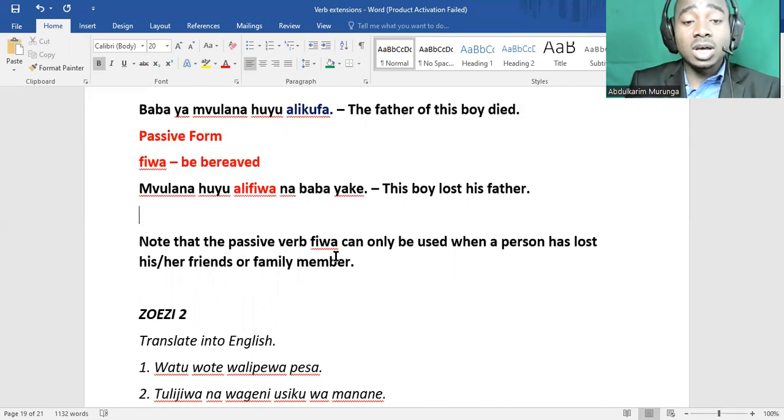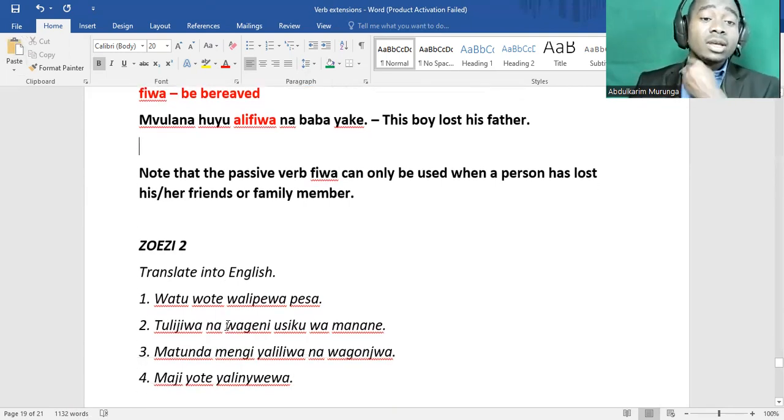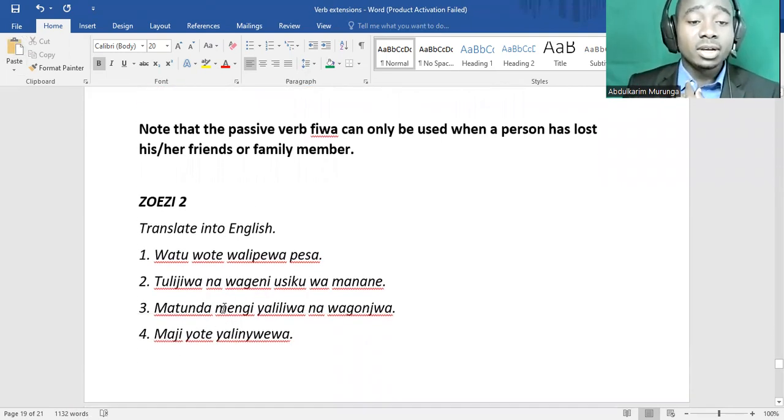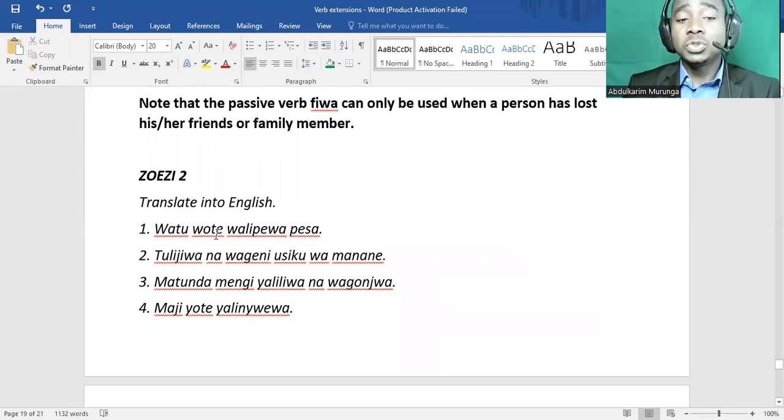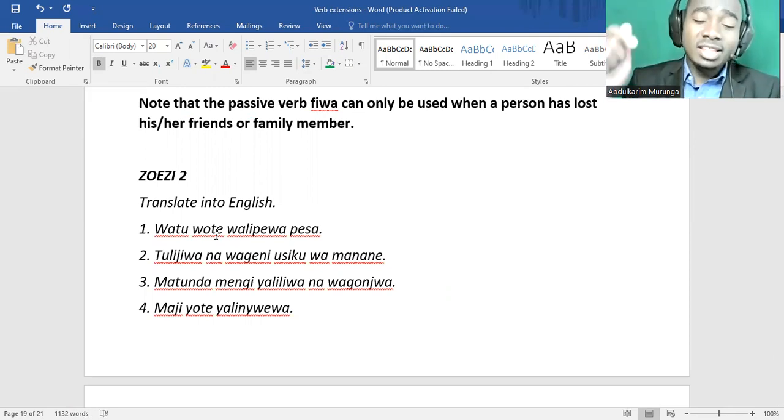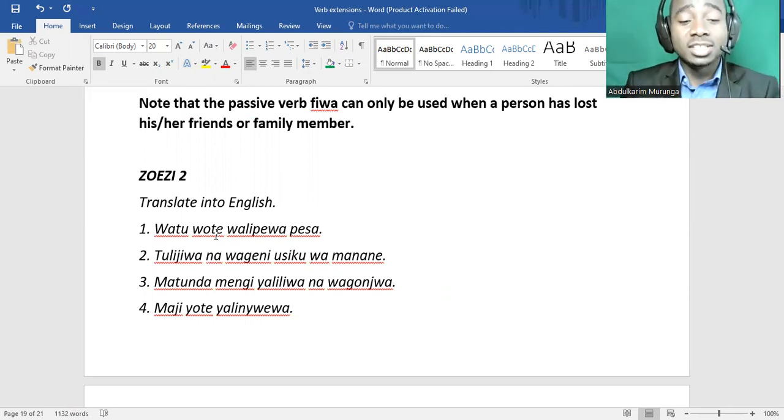Now this is our lesson today. We have another exercise, exercise 2. Remember exercise 1 was for Swahili verbs of Arabic origin, and this exercise 2 is for monosyllabic verbs. I want you to translate these four sentences into English. If you are a serious student, write them in the comment section, and your Swahili will improve.